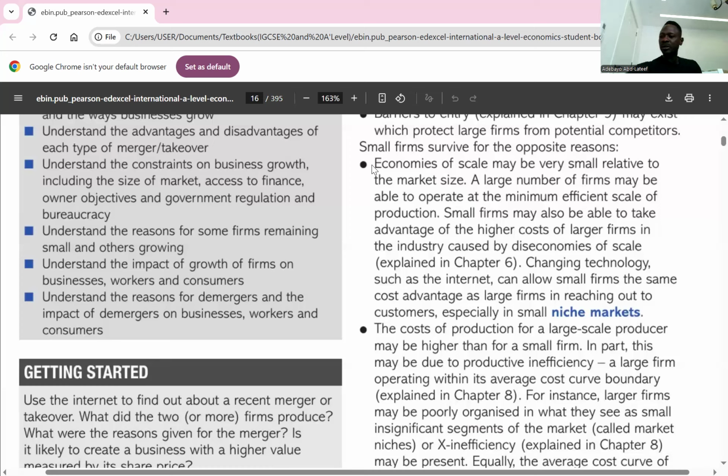The second one, the cost of production. It may be higher for a large-scale producer than for a small firm. This may be due to productive inefficiency. For example, a large firm may be poorly organized compared to a small business. A large business may be forced to pay higher wages to their employees, while a small business may be able to pay a relatively low price.